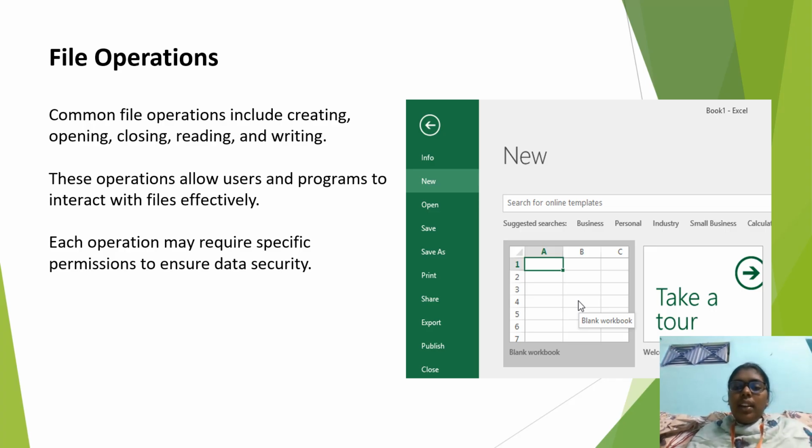We take here New. We create a new blank workbook. After we create all this data in this table, then we want to save it in one file. We want to create one folder. In that folder, we can save it with a file name.